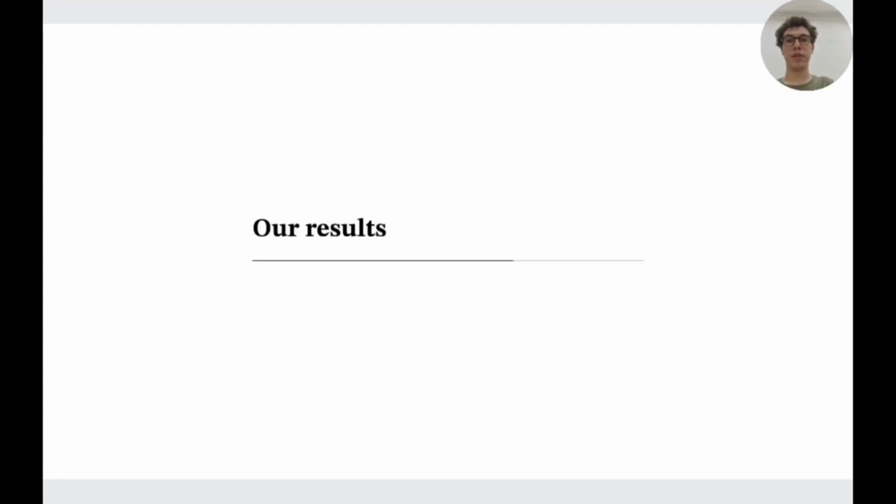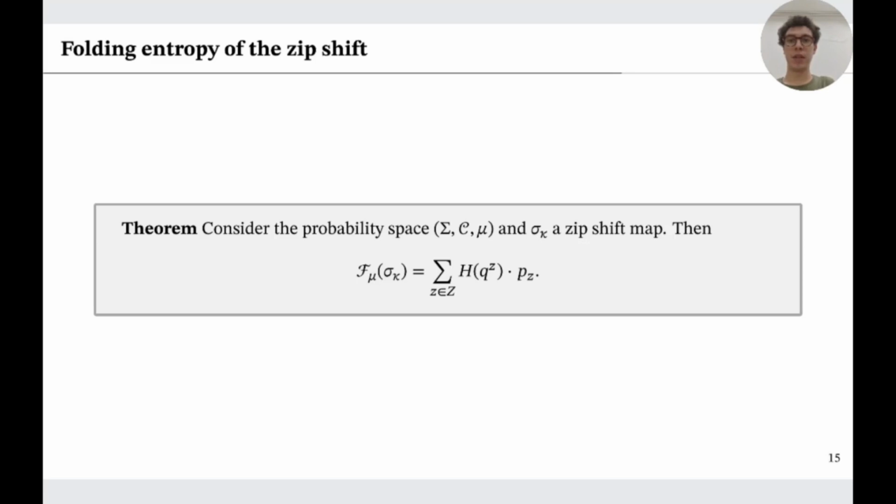We now present our results. The first theorem is this one. We're in the context of the zip shift map. In this case, the folding entropy is given by this sum. Here is the Shannon entropy of this distribution, and here is an element of the P distribution.